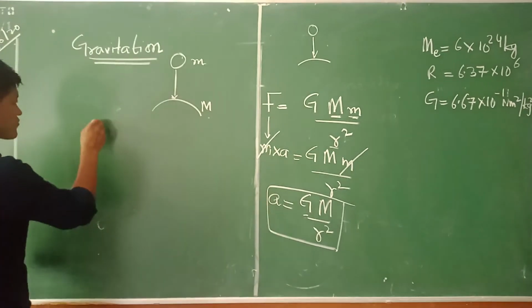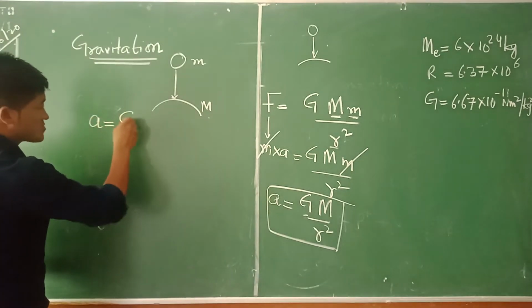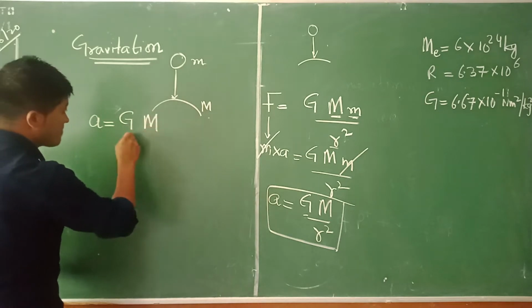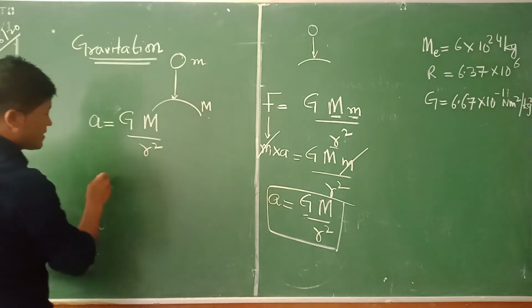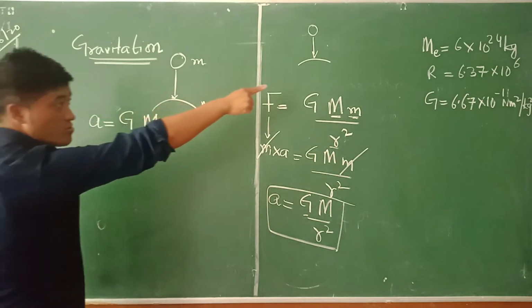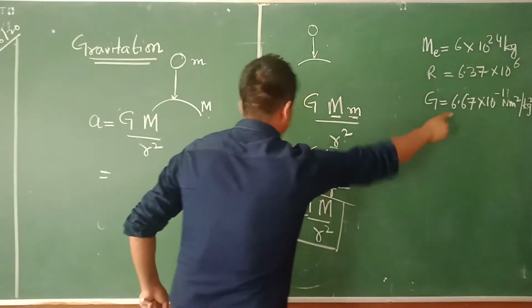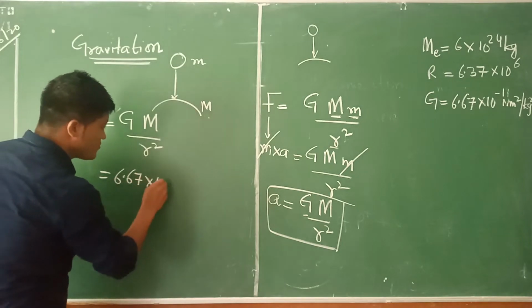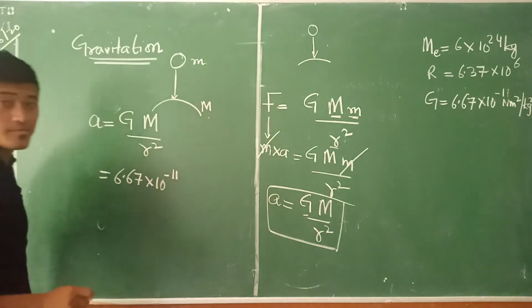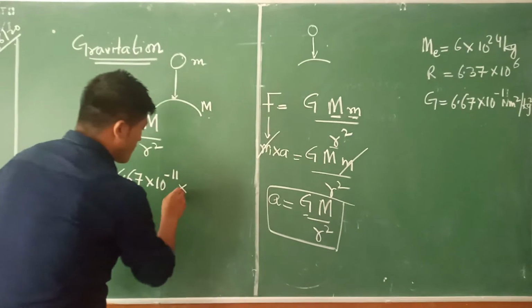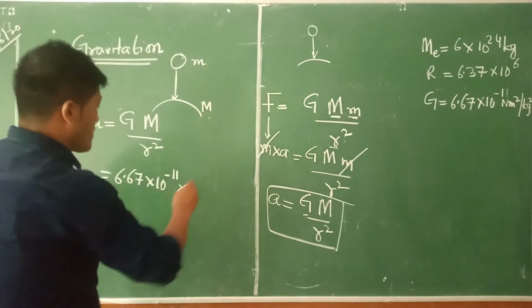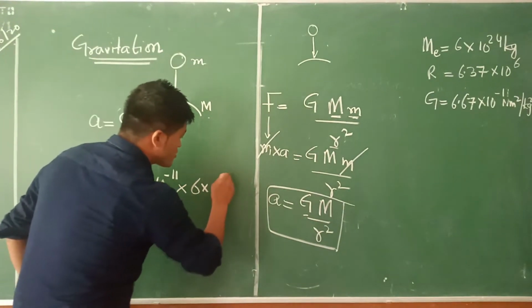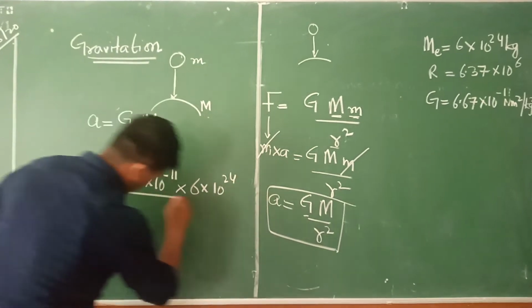Okay? So now I'm going to write here a is equal to capital G, capital M divided by R squared here. Now how much is capital G? Can you look up here? Capital G is 6.67 into 10 raised to the power minus 11 here. What about the value of mass? 6 into 10 raised to 24 divided by.